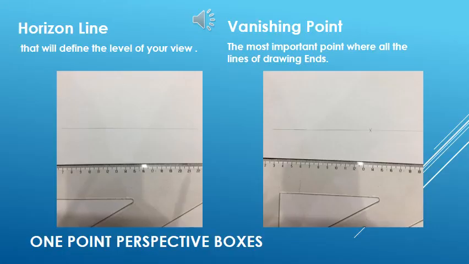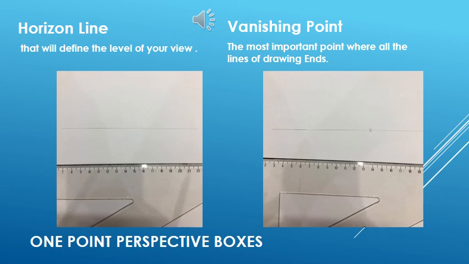Okay, these are the first two steps of creating one point perspective. At first we have to draw a straight horizontal line, and you already know the purpose of that line. Then the second step is to highlight any point, a dot, as the vanishing point. On the second photo, the vanishing point is the middle of the cross.